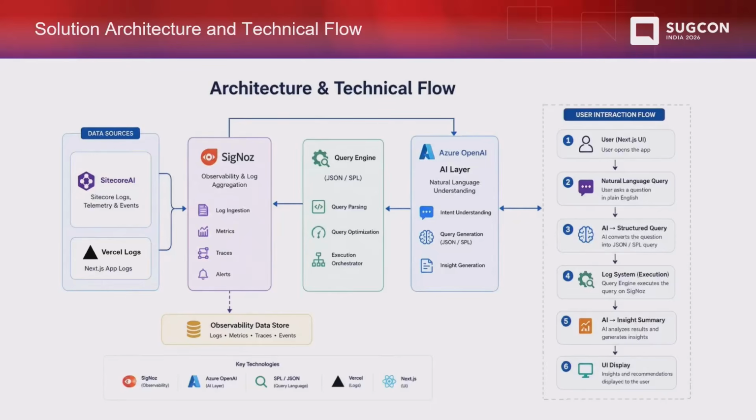So about the key technologies, as we mentioned, we are leveraging Signos as a log aggregator platform. We are using Azure OpenAI, and by the way, this is using GPT 5.1. We are using JSON query engine, which is again for querying the Signos. We are using Vercel, and we are using Azure AI.